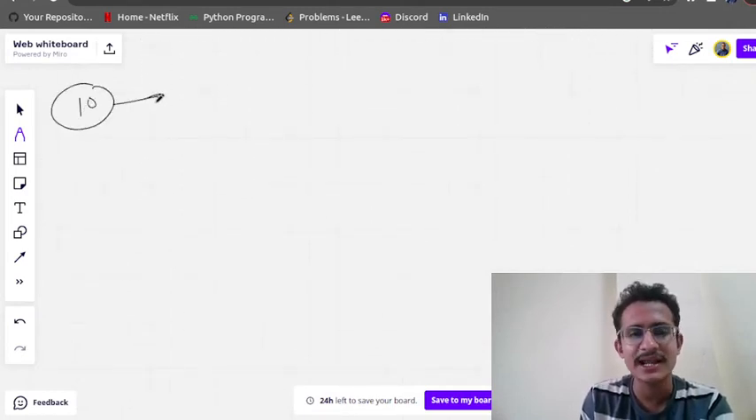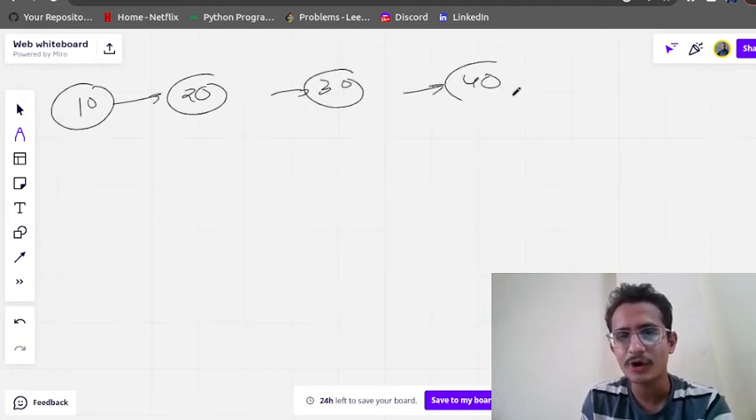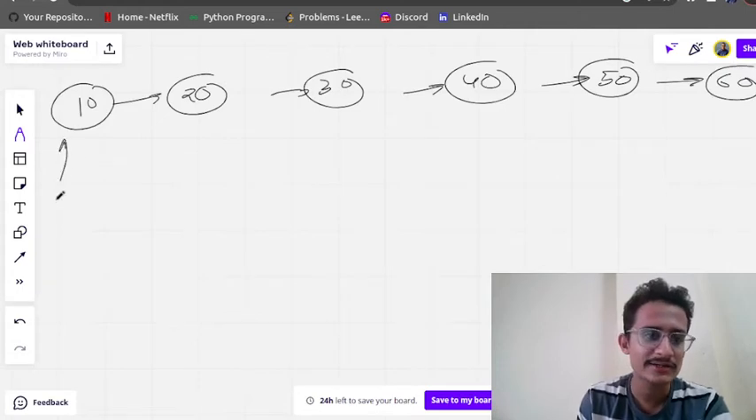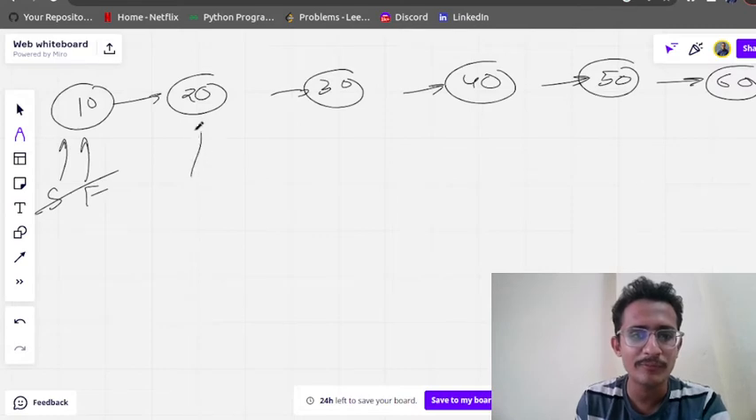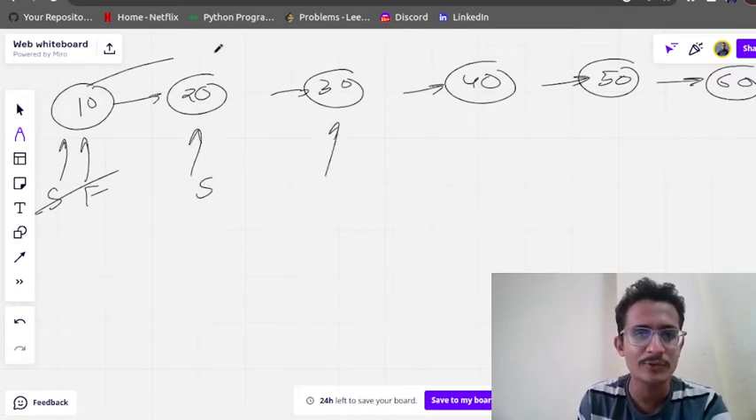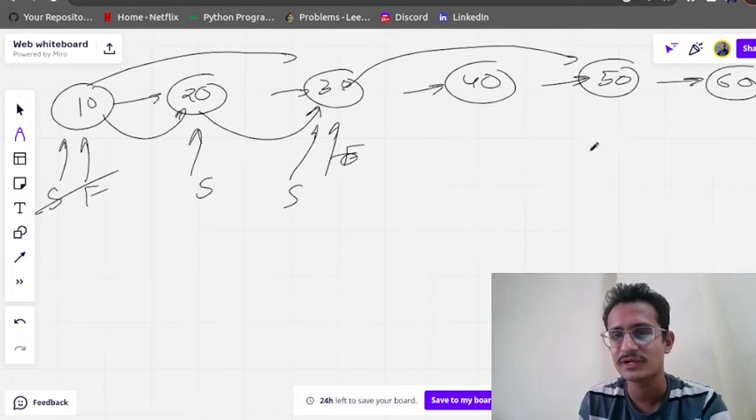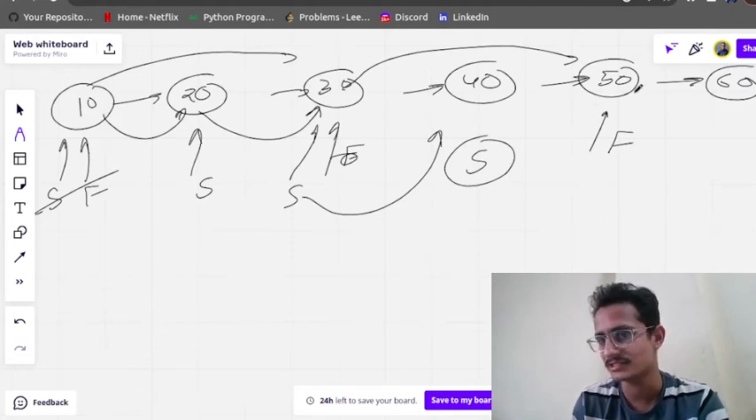Suppose the elements are like this: 10, 20, 30, 40, 50 and 60. So here slow and fast both are initially at head. Slow will move 1 position, fast will move by 2 positions. Fast will come here. So slow moved from here to here. Again slow will come to this position, but fast will move 2 times. Fast will come to this position. Again slow will move 1 position, but fast will move 2 positions this time.